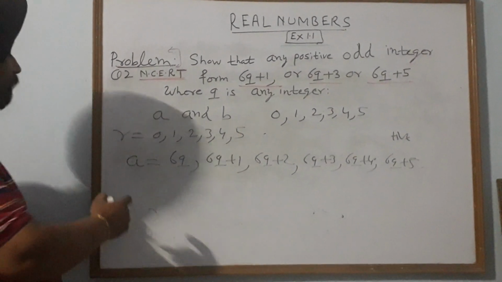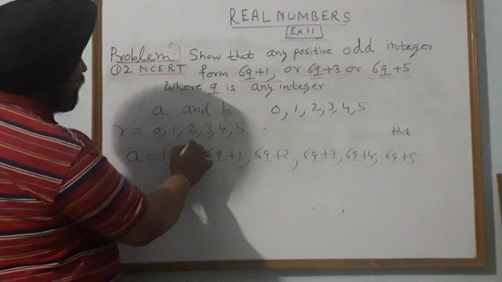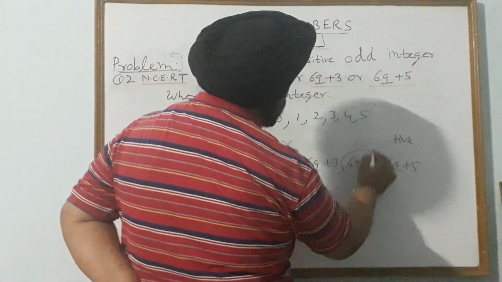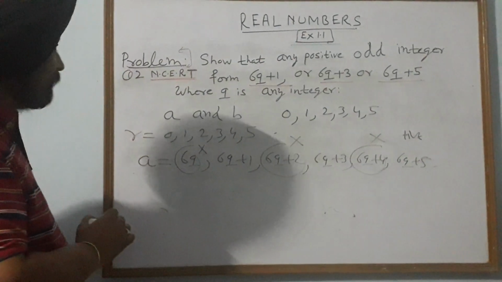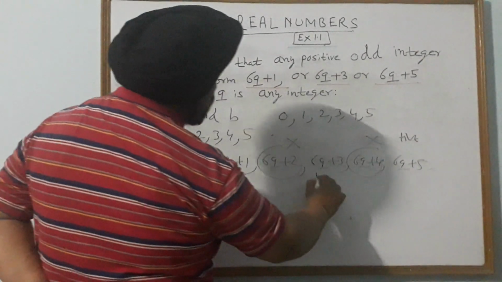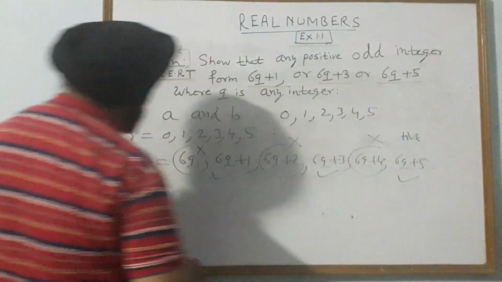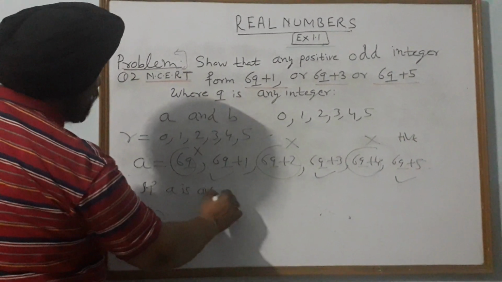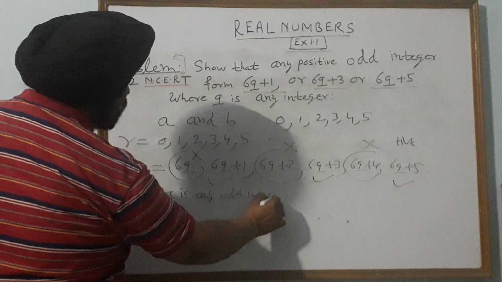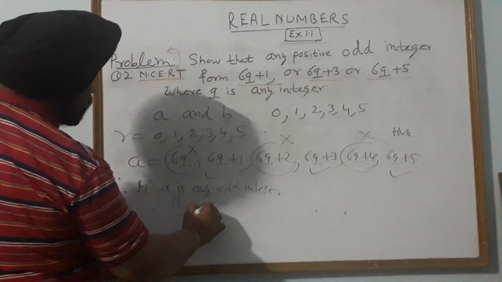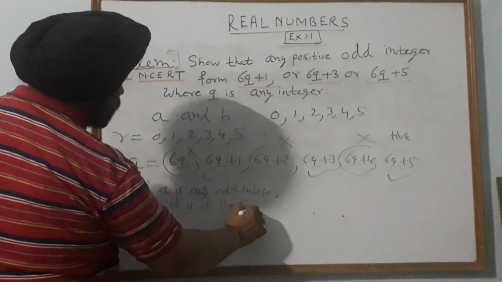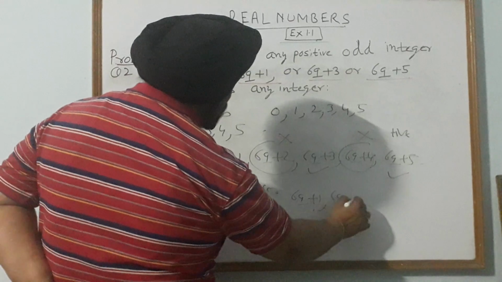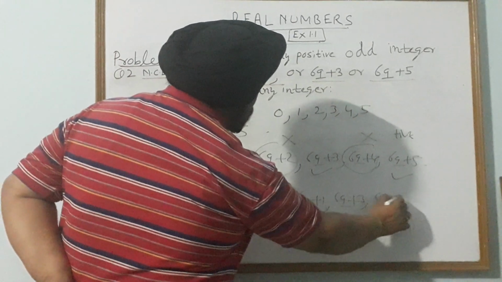Out of these values of A, 6q is an even number, 6q plus 2 is an even number, 6q plus 4 is an even number. So what are the odd numbers here? 6q plus 1, 6q plus 3, 6q plus 5. Therefore, if A is any odd integer, it is of the form 6q plus 1, 6q plus 3 and 6q plus 5.